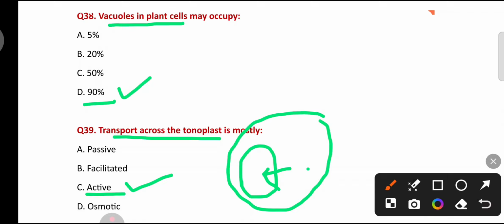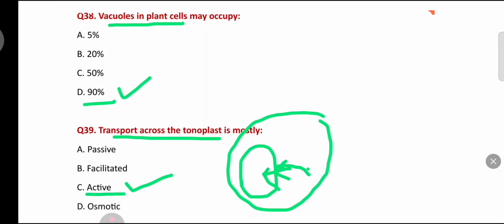That's why the molecules move from low concentration to high concentration, or against the concentration gradient, which requires energy.